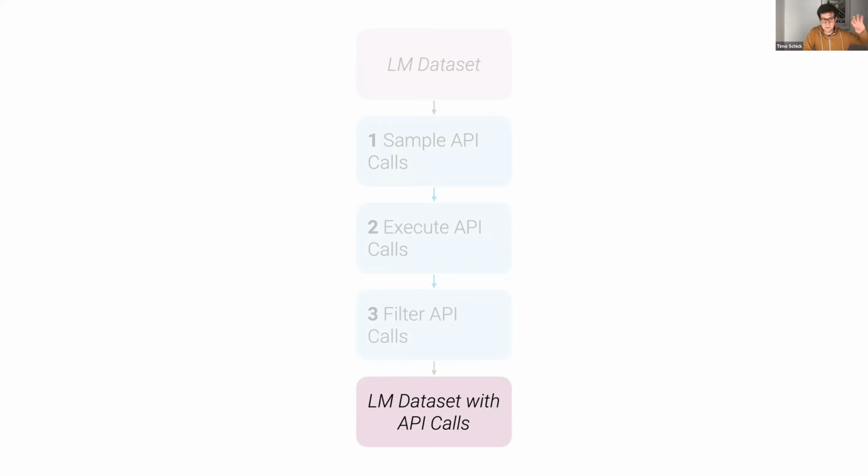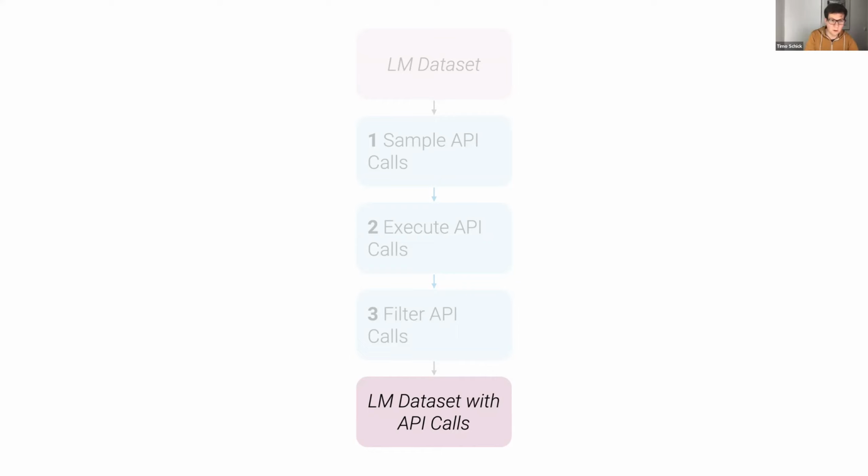All right, we've made it from our original data set to one that has API calls, and those API calls are specifically selected in a way that they are helpful for the model that we've been working with the entire time. So the next and final step is to fine-tune our model on that data set. Crucially, it should be the same model because that is the model for which those API calls are helpful. But apart from that, the fine-tuning is very straightforward. So I won't go into detail about that. It's just regular language model fine-tuning.